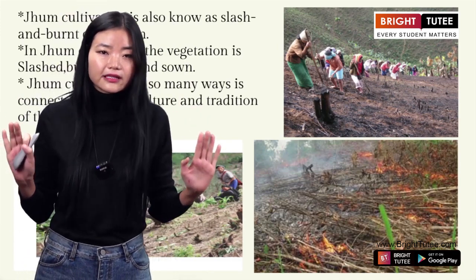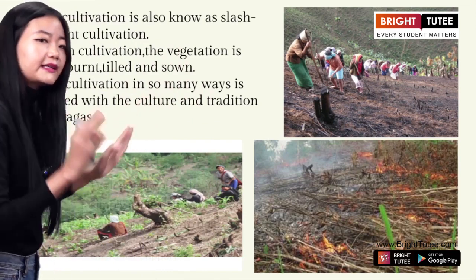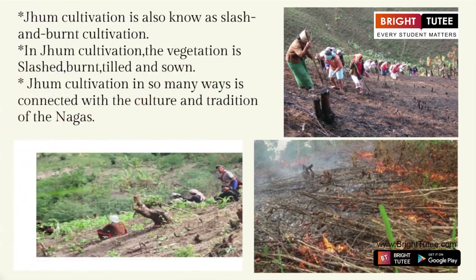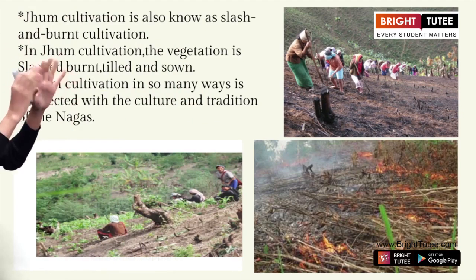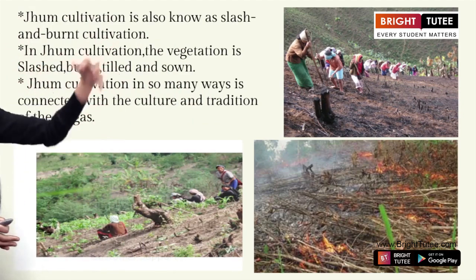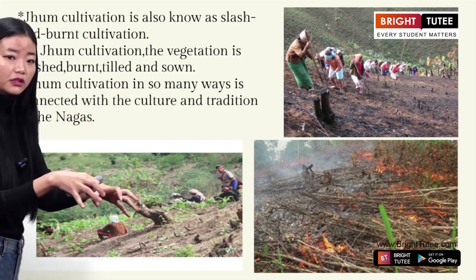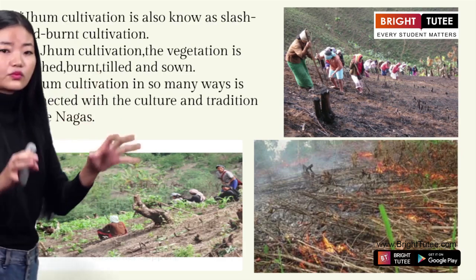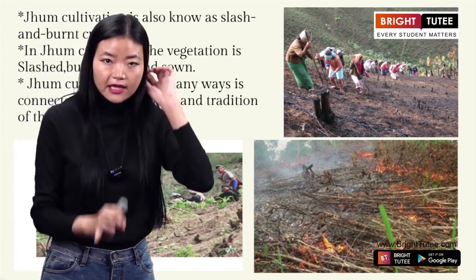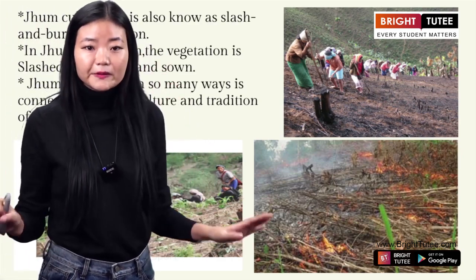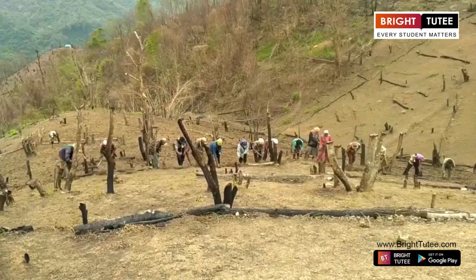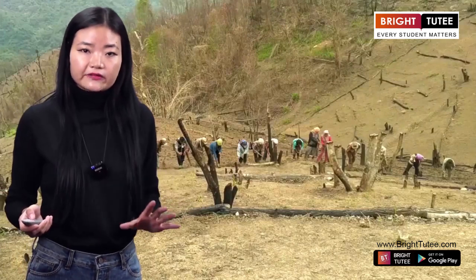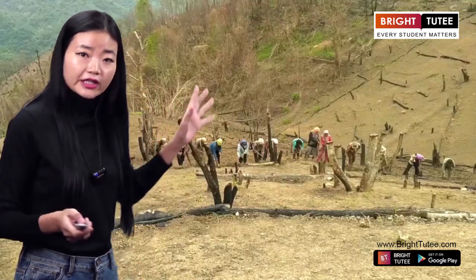Do I have to repeat it again? Very quickly, let me just summarize it again. So Jum cultivation is also known as slash and burn cultivation. In Jum cultivation, the vegetation is slashed, burnt, tilled and sown, okay? And Jum cultivation is in so many ways connected with the culture and the tradition of the Nagas in general. Clear? All right. Now, very quickly, let's go to the next video. I would like to show you a video about this Jum cultivation. So you can have a look, okay?